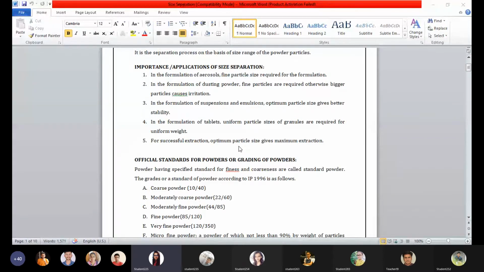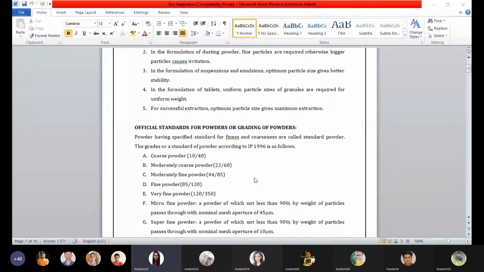Similarly, in the case of moderately coarse powder, all particles will pass through sieve number 22, and not more than 40% will pass through sieve number 60. In the case of moderately fine powder, all particles will pass through sieve number 44, and not more than 40% will pass through sieve number 85. You just have to keep in mind the sieve numbers and their nominal aperture sizes. Else, all the theory part is the same regarding the powders, but the numbers are different.